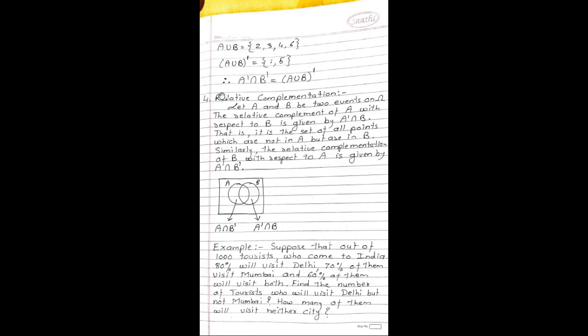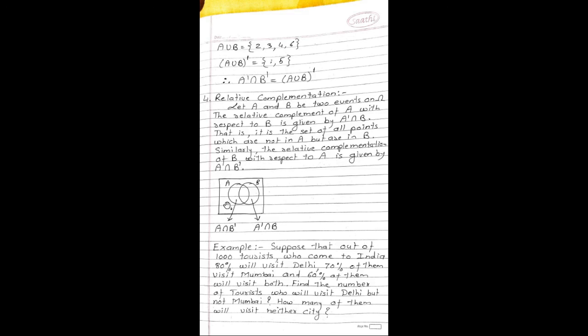Next concept, relative complementation. Let A and B be two events on omega. The relative complement of A with respect to B is given by A complement intersection B. That is, it is the set of all points which are not in A but are in B. Similarly, the relative complement of B with respect to A is given by A intersection B complement.